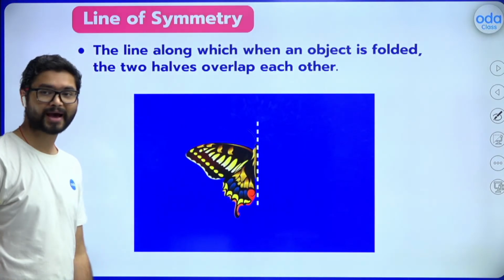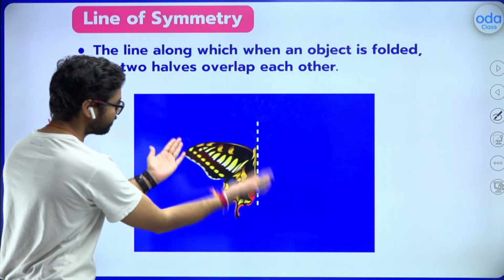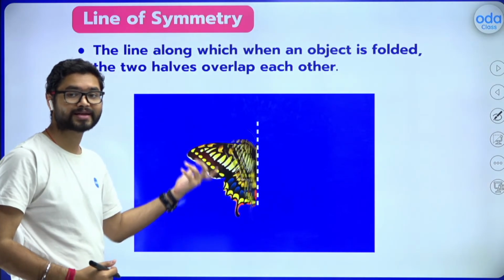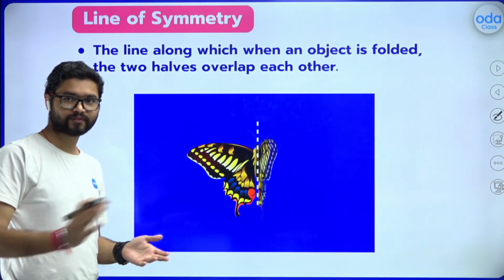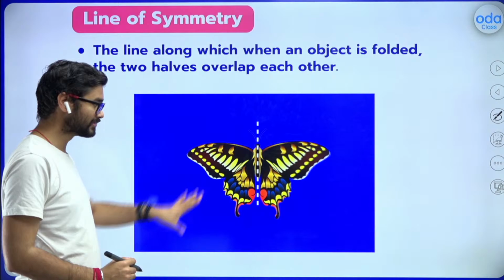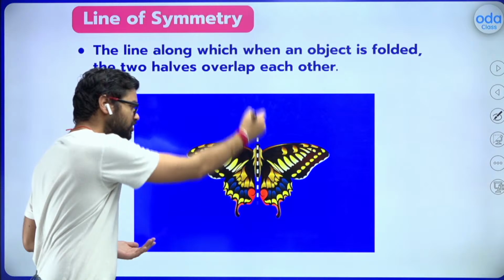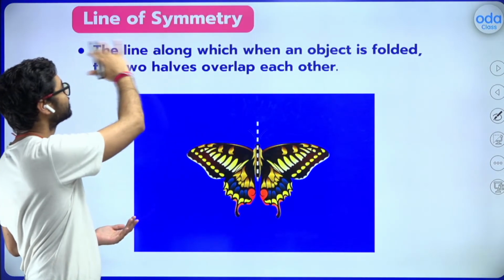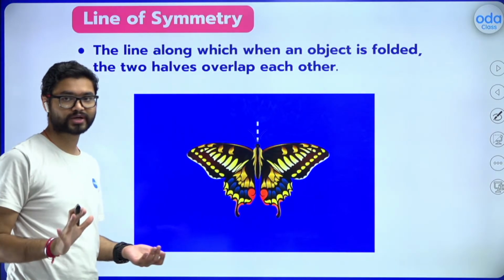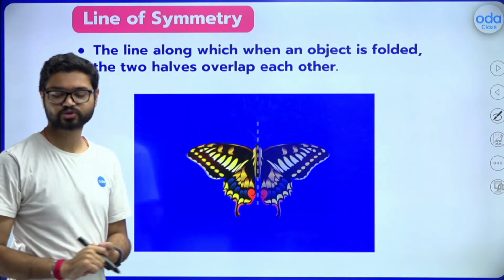The butterfly is here back again, so have a look at this. When the butterfly folds, you can see that one half is completely covered by the other half. It means the butterfly is symmetrical, and the line along which I am folding is known as the line of symmetry, because I cannot fold the butterfly along this. I cannot do that. This only I can do. So this is known as the line of symmetry.